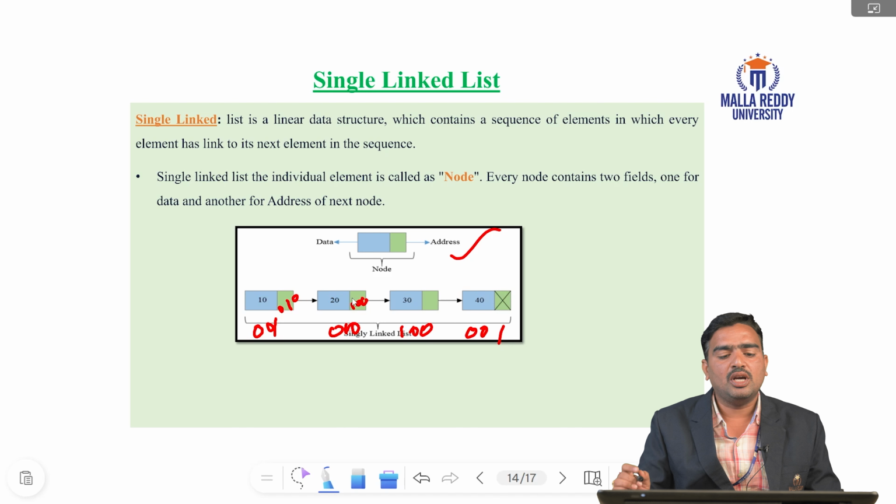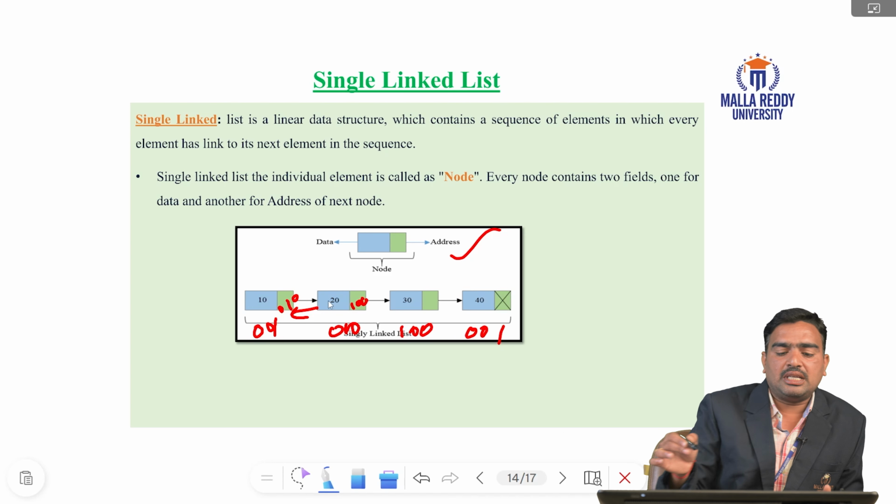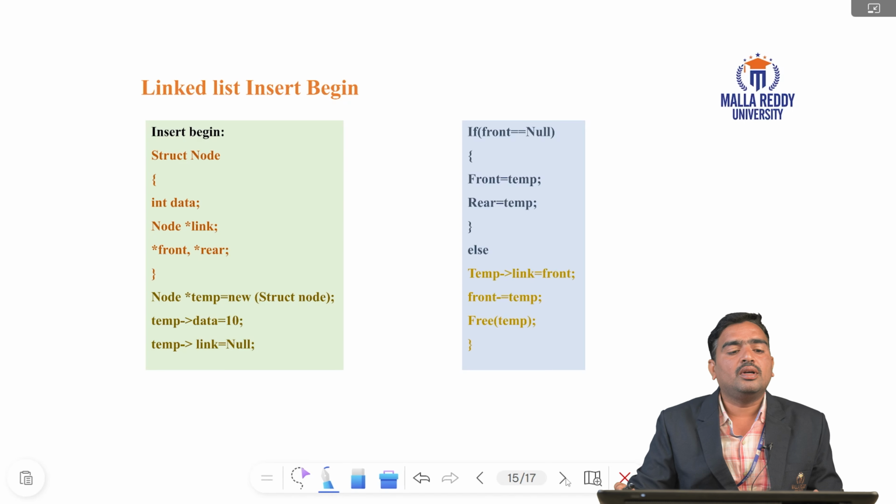Single linked list means only forward direction traversal. For example, a double linked list allows traversing backward also. That is called a double linked list. For a single linked list there are insert at begin, insert at end, and insert at position.